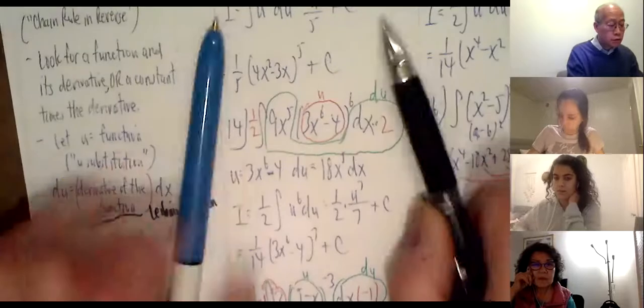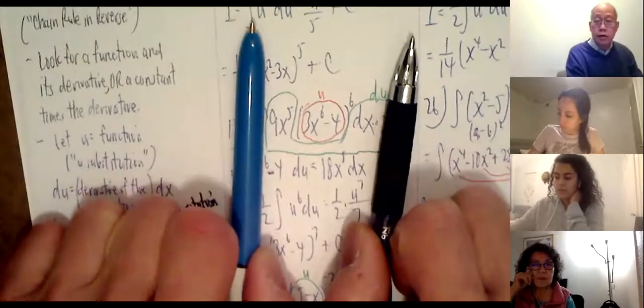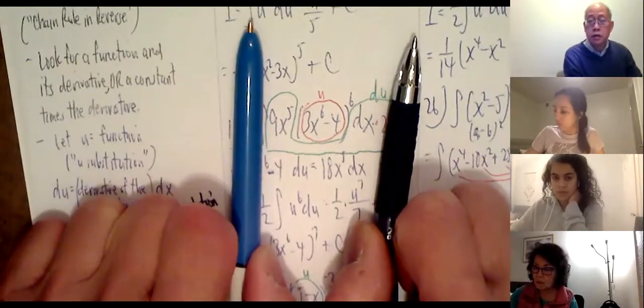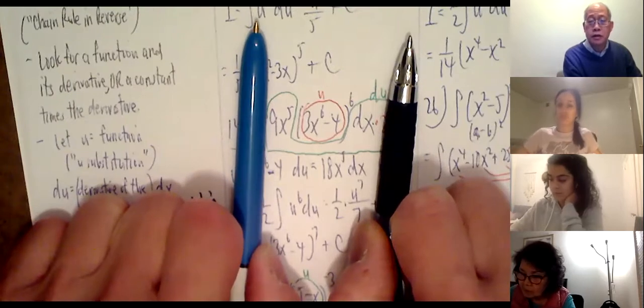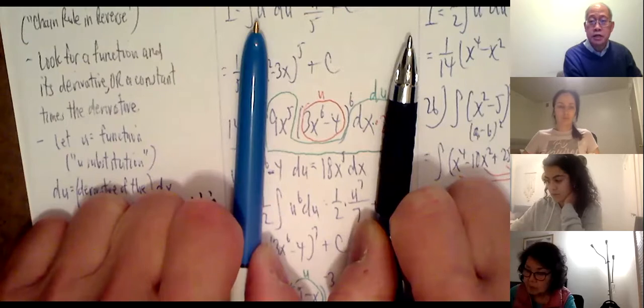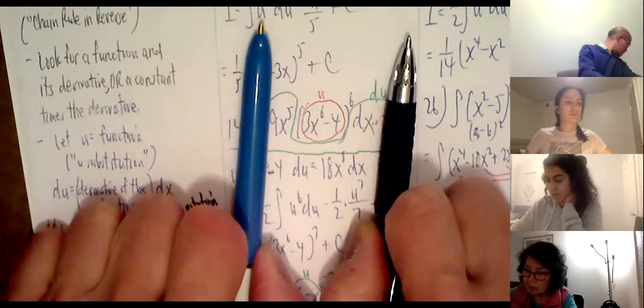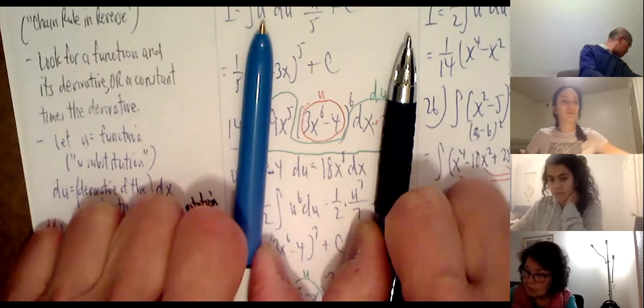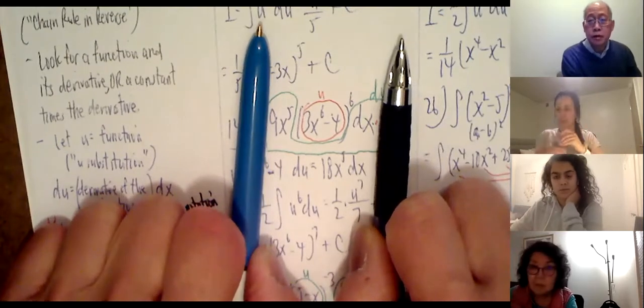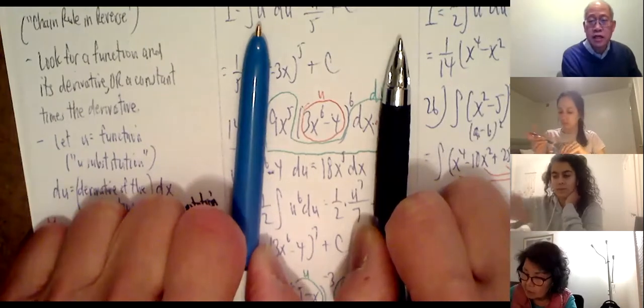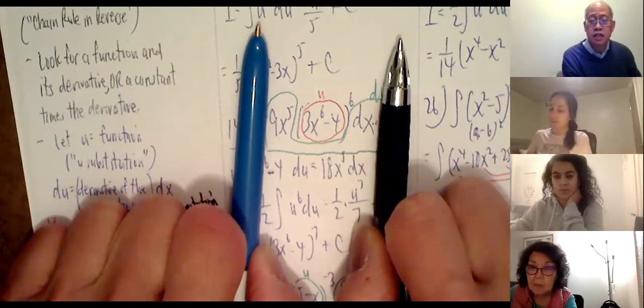Okay, so here's number 14. Temporarily ignore the red and the green. Here was the original problem: 9x^5 times (3x^6 minus 4) to the 6th power dx. Let me just take a quick peek in my book. So it's a little bit different there, but all right: 9x^5 times (3x^6 minus 4) raised to the 6th power dx.